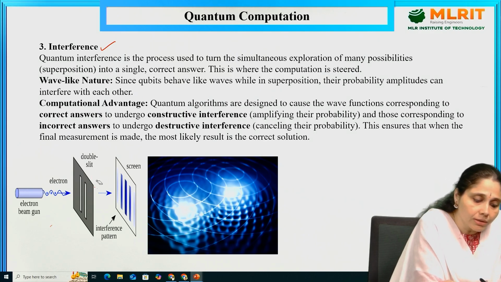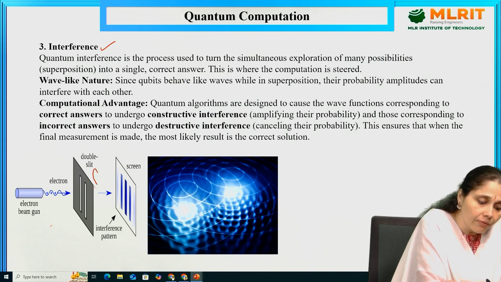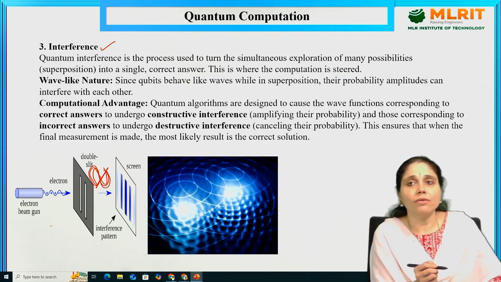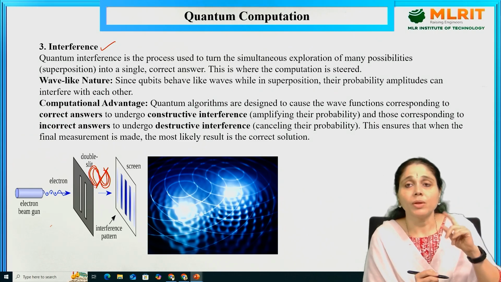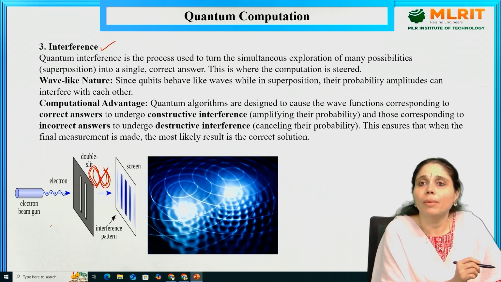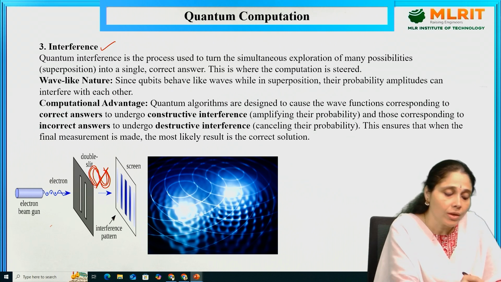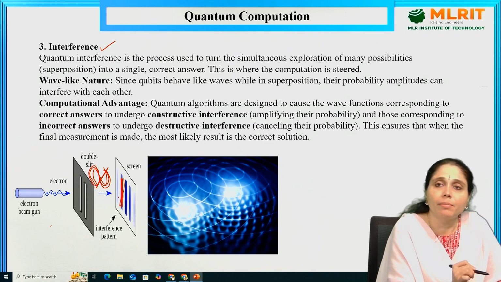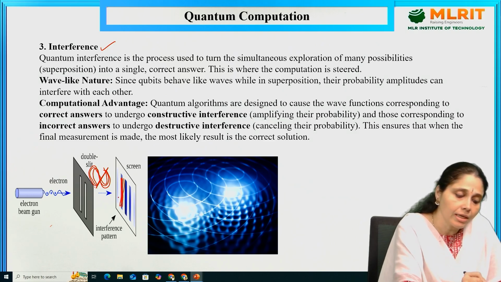Suppose the waves are like this. Whenever a wave superimposes on another wave, when a crest of one wave falls on a crest of another wave, and a trough of one wave falls on a trough of another wave, then what happens? It clearly gives us the bright band, bright in nature. This is the dark band. This is the bright band.